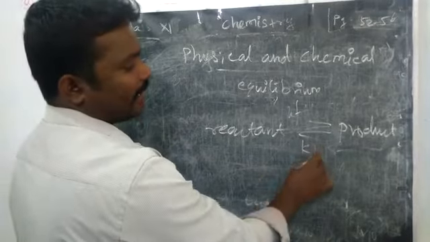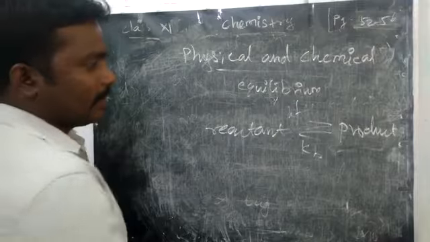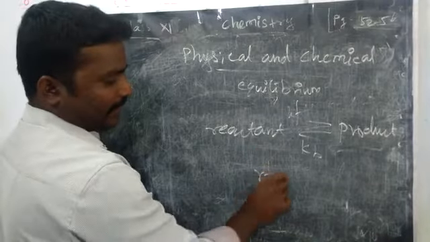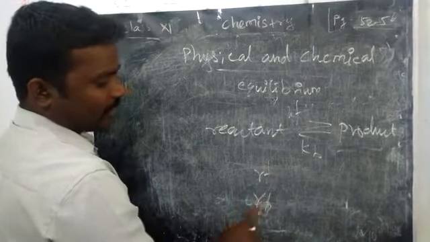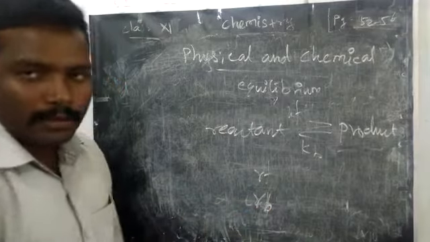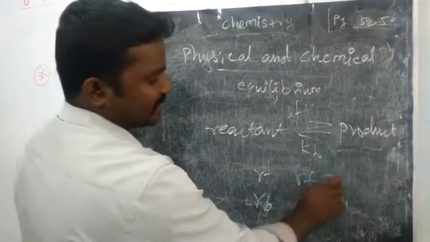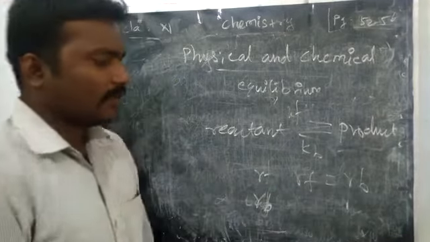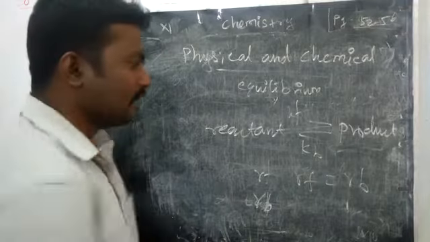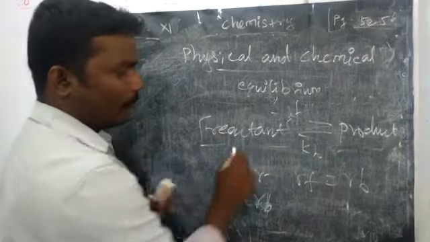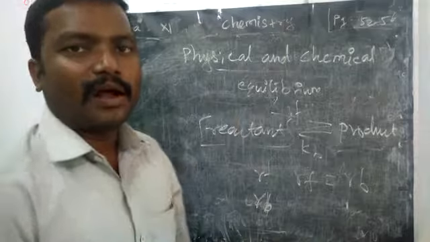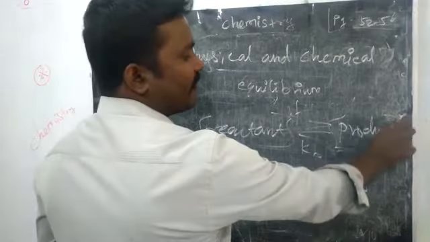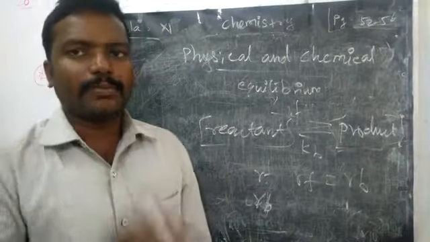This is the backward reaction, Kb. Rate of forward reaction Rf, rate of backward reaction Rb. Rf is equal to Rb means what will you see? The concentration, if you put it in square brackets, concentration of reactant is equal to concentration of product.